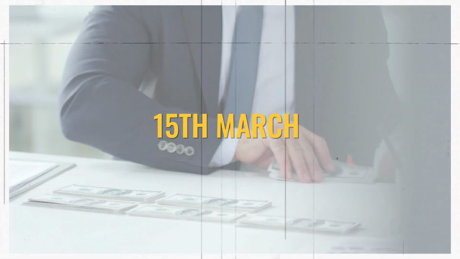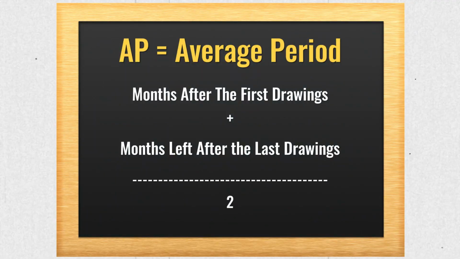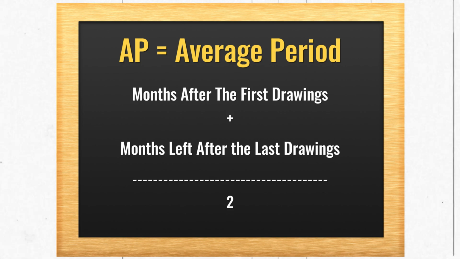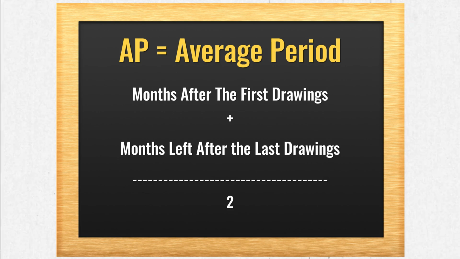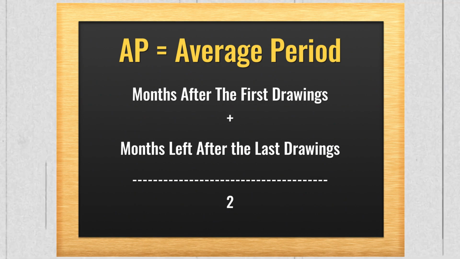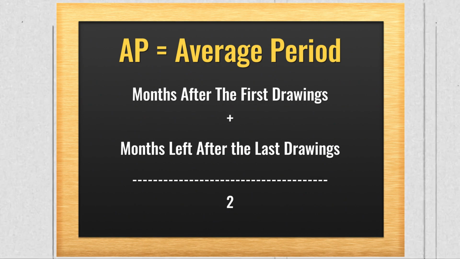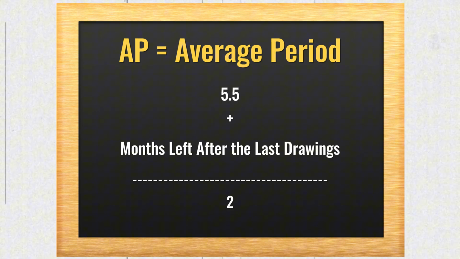So if this is very much clear to you, now let's check out the AP. So AP's formula is again the same, that is months left after the first drawing plus months left after the last drawing whole upon 2. So the months left after the first drawing, we'll calculate it from the first drawing, which was done on 15th of October. So it is November, December, January, February and March, that is 5 months after the October, and 15 days for October, that will give you 5.5.